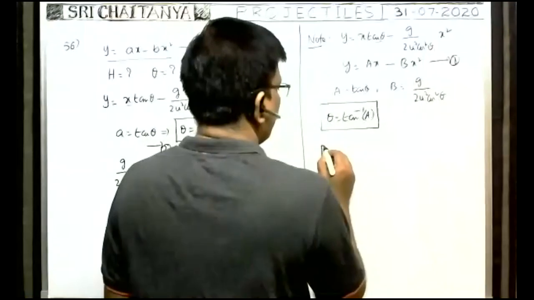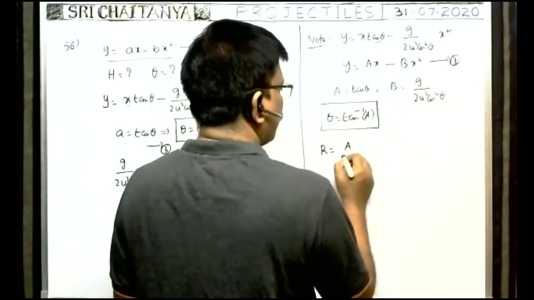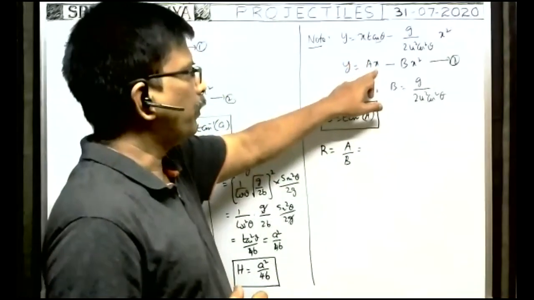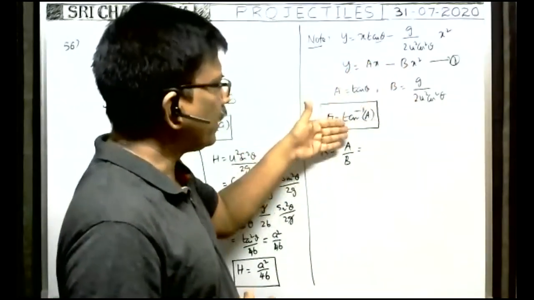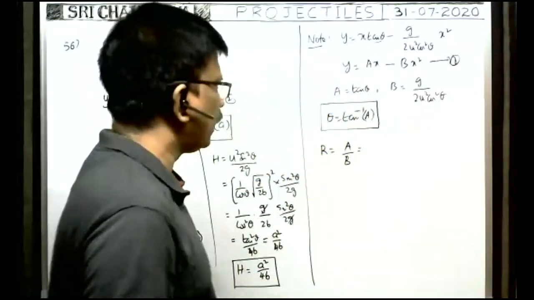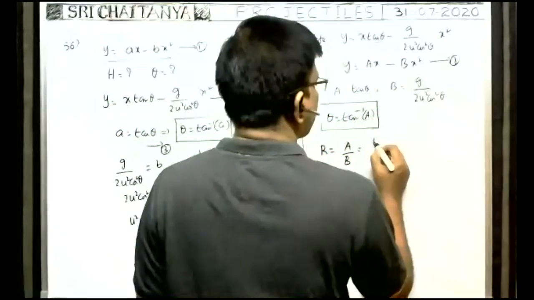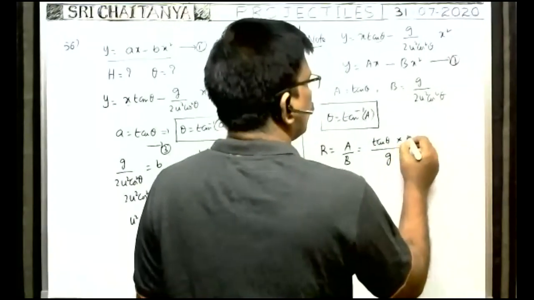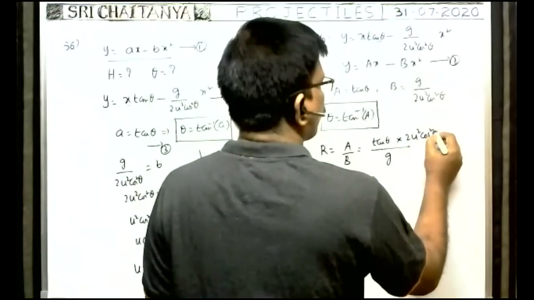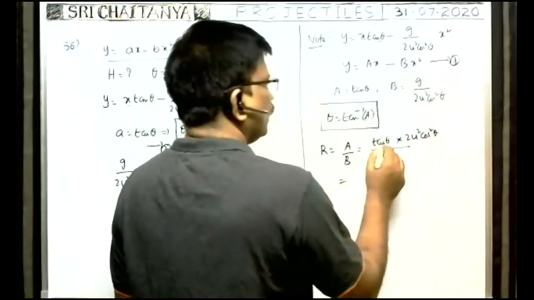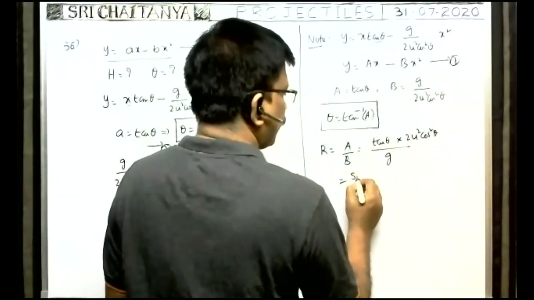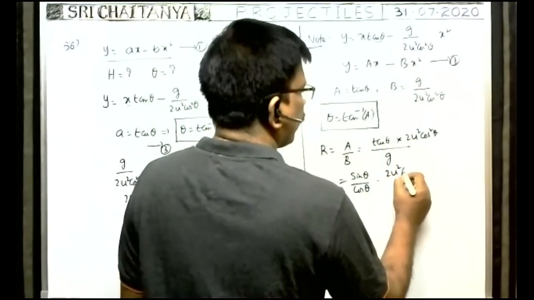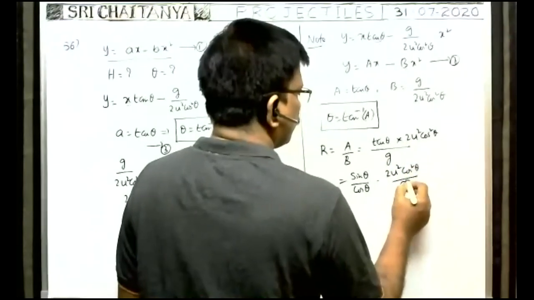Next, range. Suppose if you write a by b, is it equal to range or not? A means coefficient of x, b means coefficient of x square. We have to see. You see, a means tan theta, and b means g by 2u square cos square theta. So this is equal to tan theta, which can be written as sin theta by cos theta, into 2u square cos square theta by g.